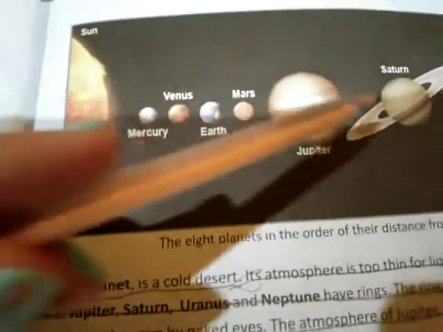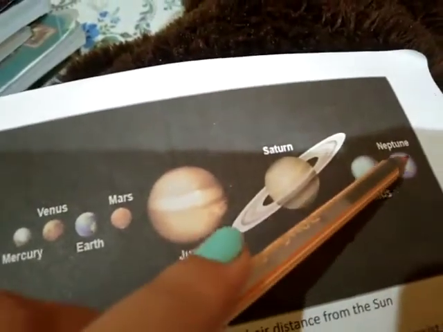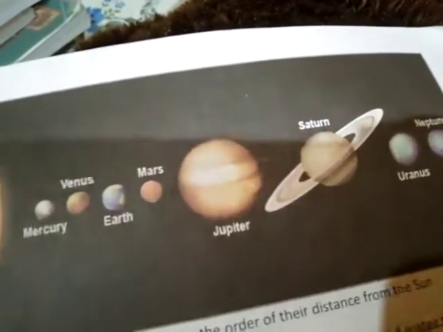So you can see these two, Jupiter and Saturn, are known as gas giants, and Uranus and Neptune, far from the sun, are known as ice giants.